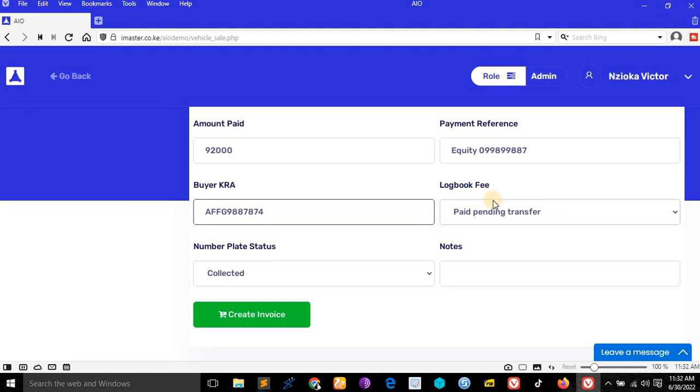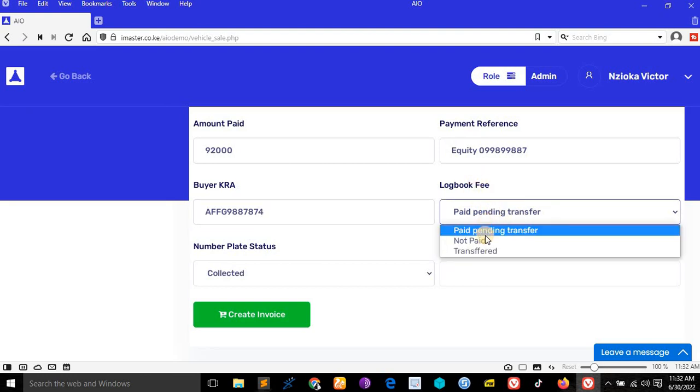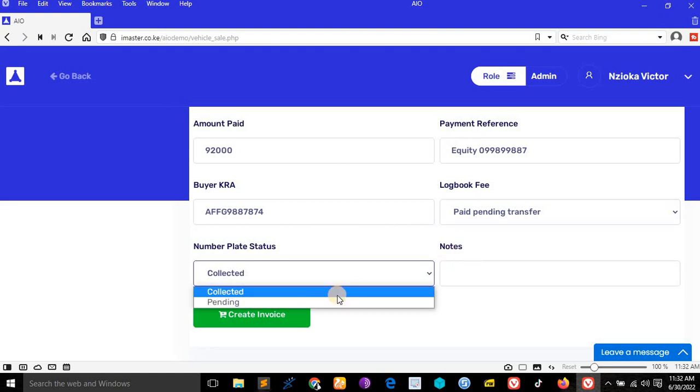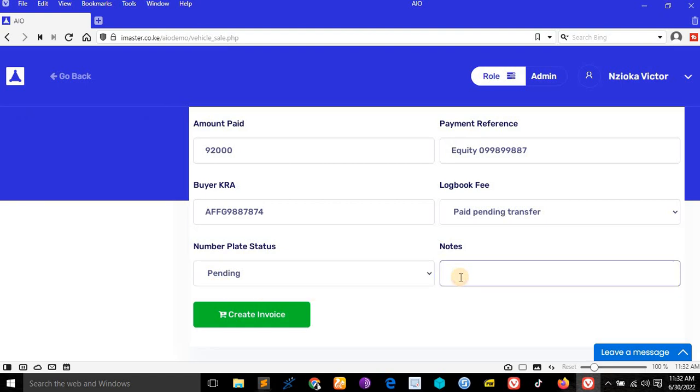So the logbook fee, if there is any logbook fee they have to pay, you can say it is paid or pending. Number plate status pending. Then notes, you can say she paid instantly. If that is what she did, then you can create invoice.